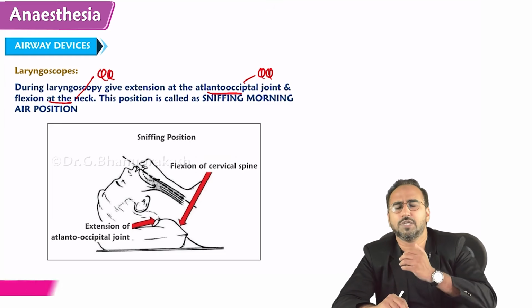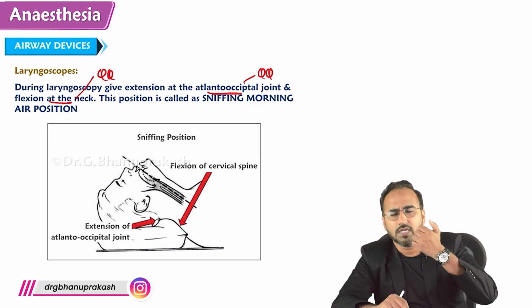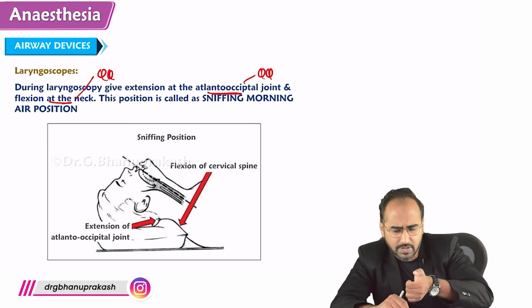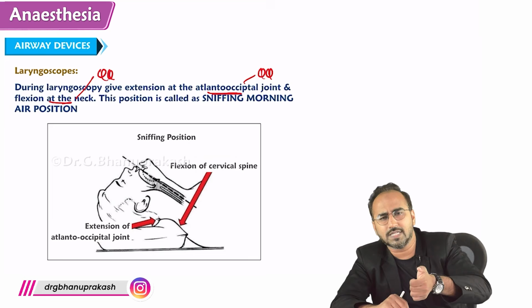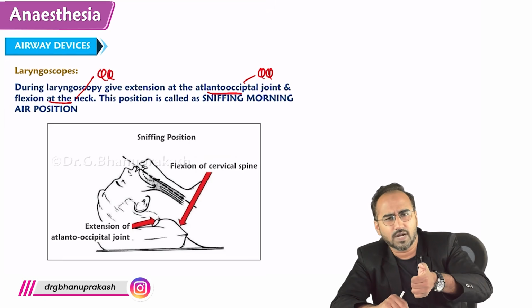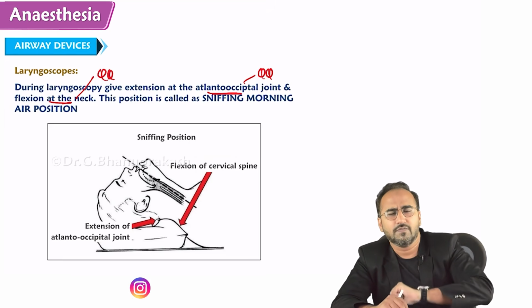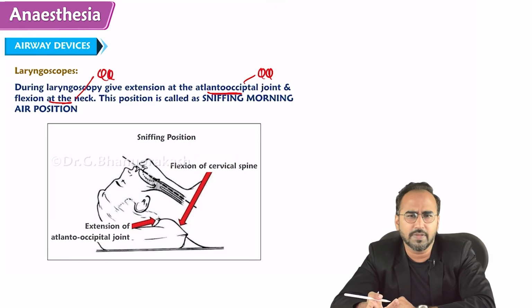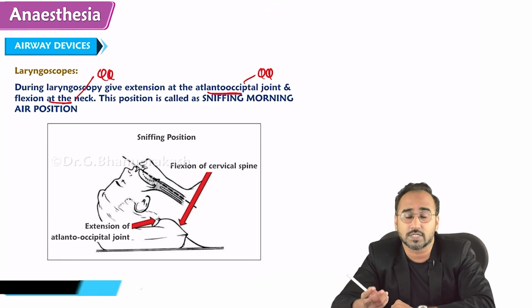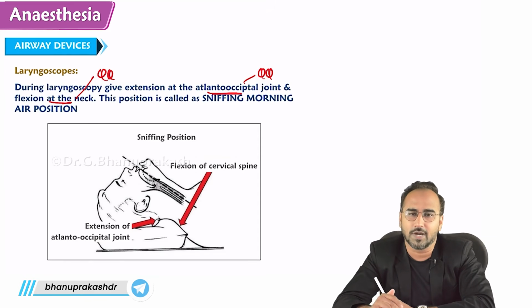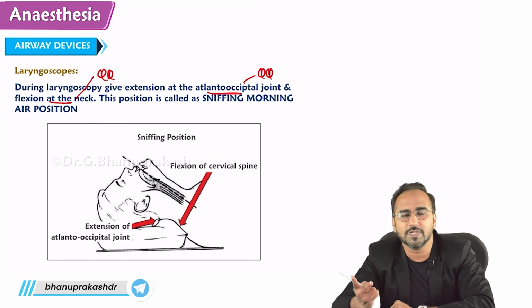So remember guys, you take the laryngoscope in your left hand, you introduce from the right side of the mouth and you advance the blade till you reach the vallicula. Once you reach the vallicula, you lift the tongue. Once you lift the tongue, there will be vocal cords. Lift the vocal cords, there will be epiglottis. Lift the epiglottis and you will see the vocal cords.